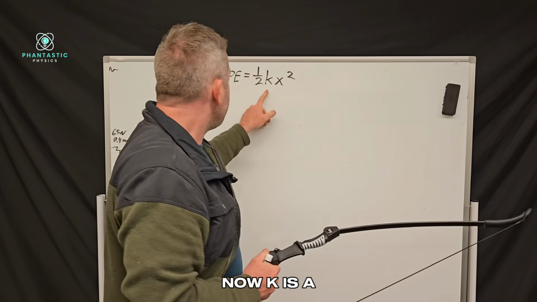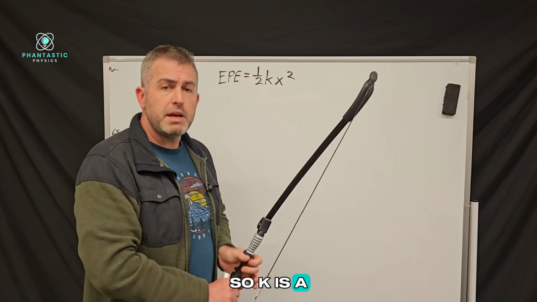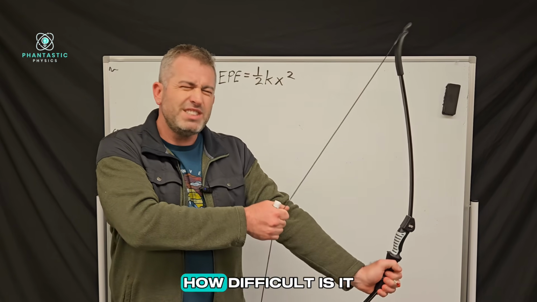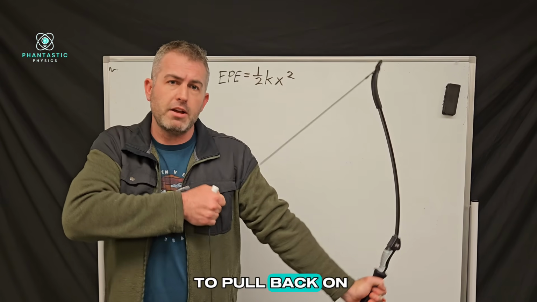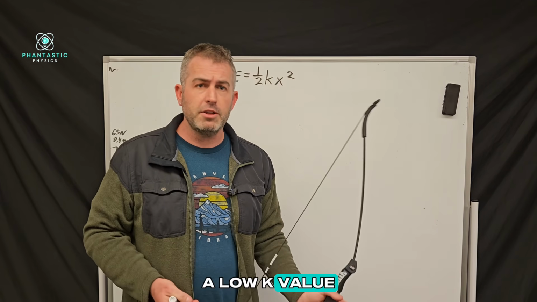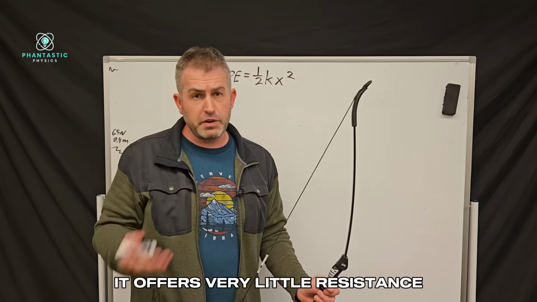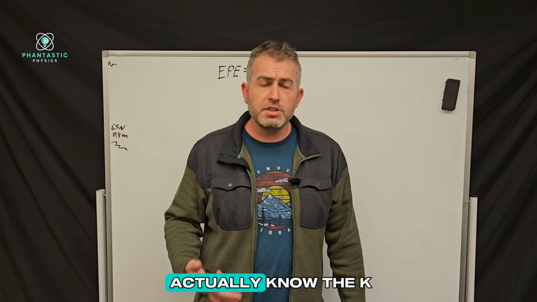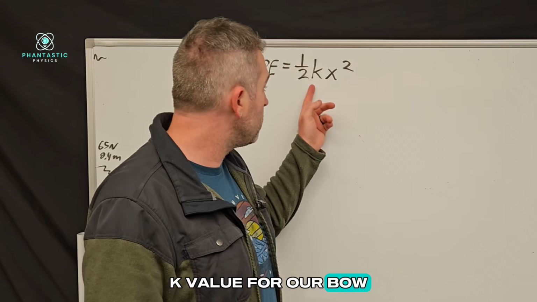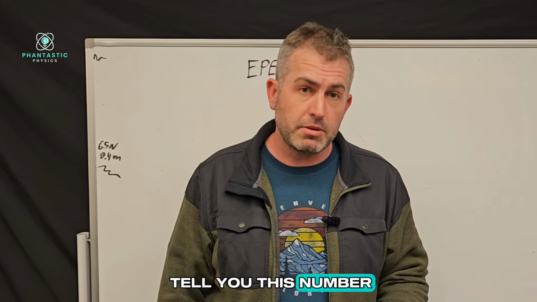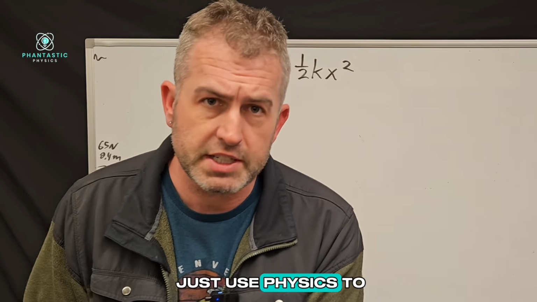Now, k is a little trickier. So k is a measure of the stiffness of the spring. So in other words, how difficult is it to pull back on the string? A low k value means you have a bowstring that's very easy to pull. It offers very little resistance. So how do we actually know the k value for our bow? How can we figure out what this k is? Well, sometimes the manufacturers will tell you this number, but you can also just use physics to figure it out.